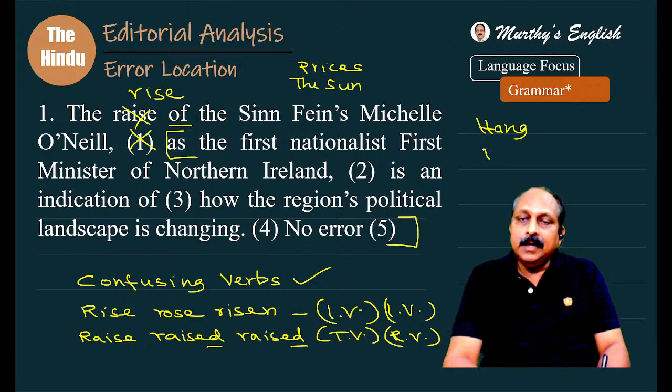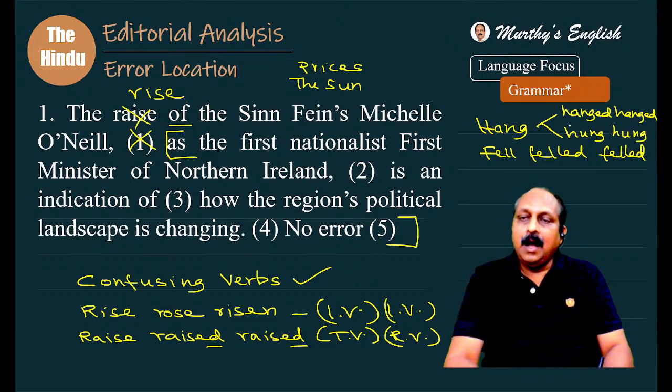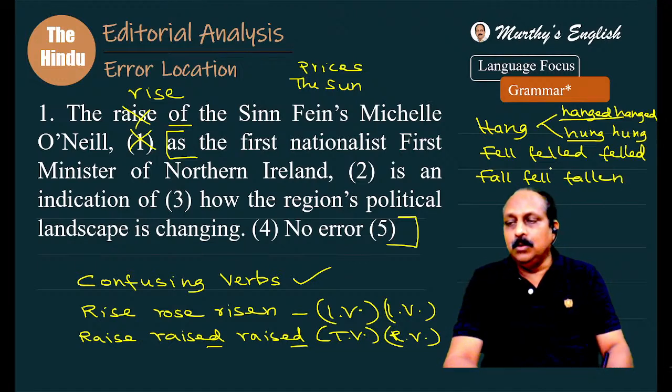Hang, then fell, felled, felled. Hang, it can be a regular form, hanged, hanged. It can also be irregular form, hung, hung. What is the difference? Hanged goes with persons, hung goes with things. And we have one verb, fall, fell, fallen. I'm sure you all know. But what is important here? Fell, felled, felled. That is important. It means to cut something, especially trees.